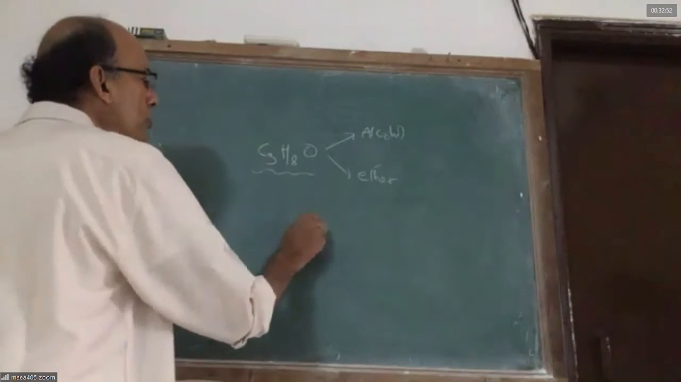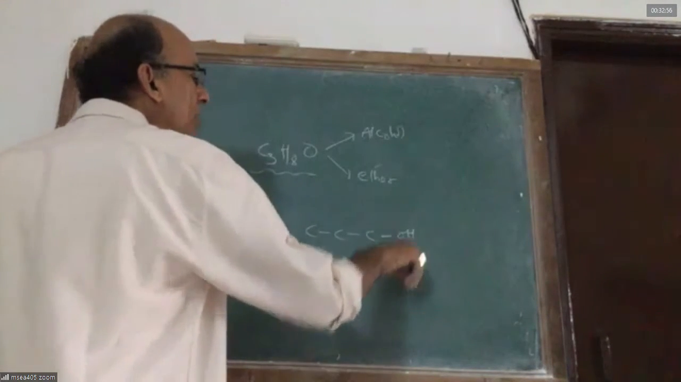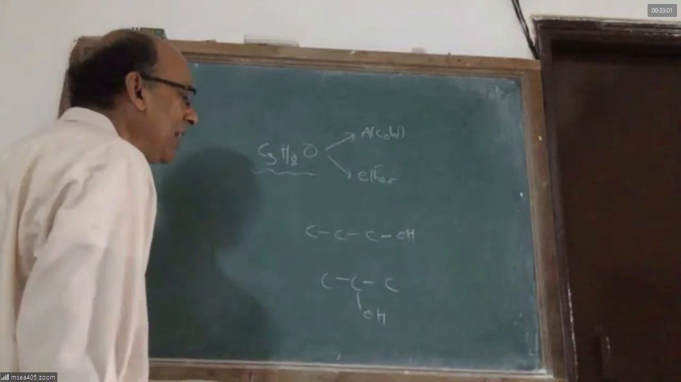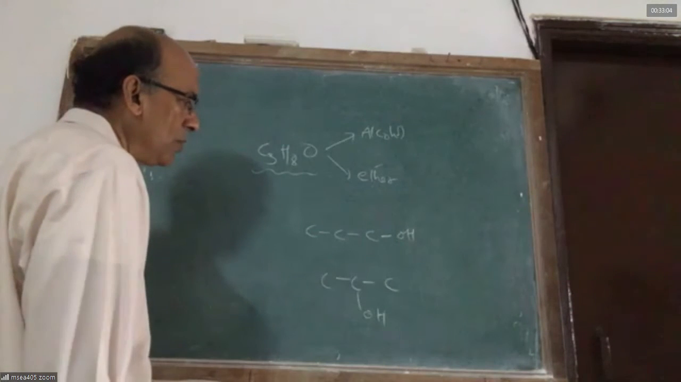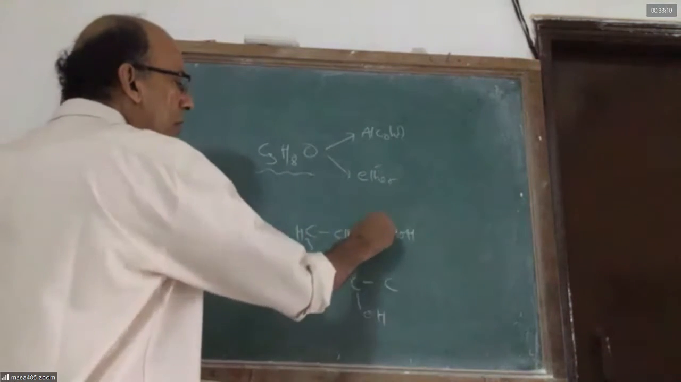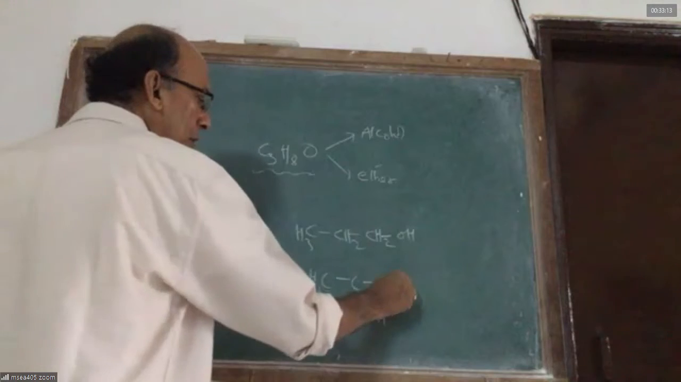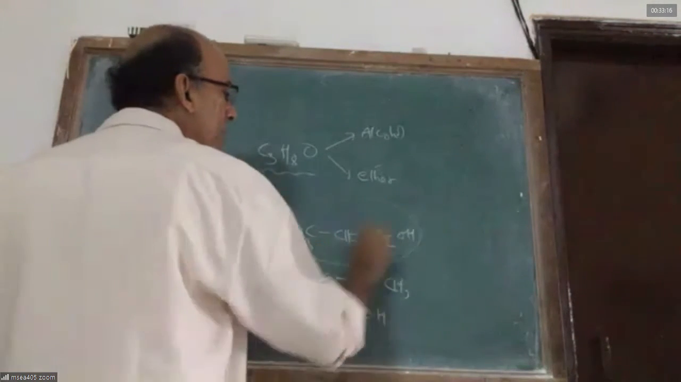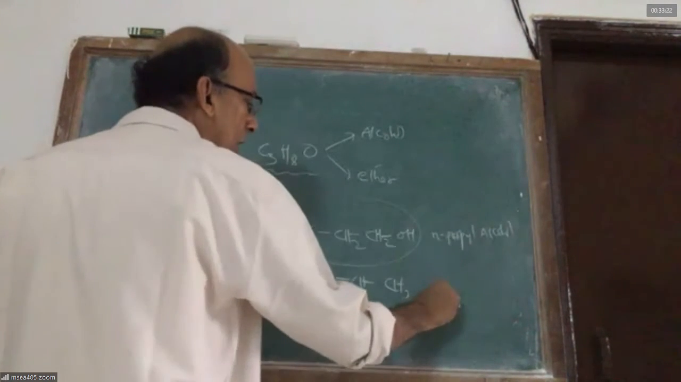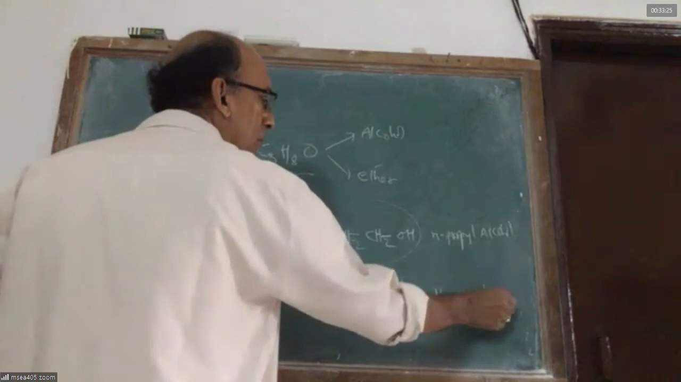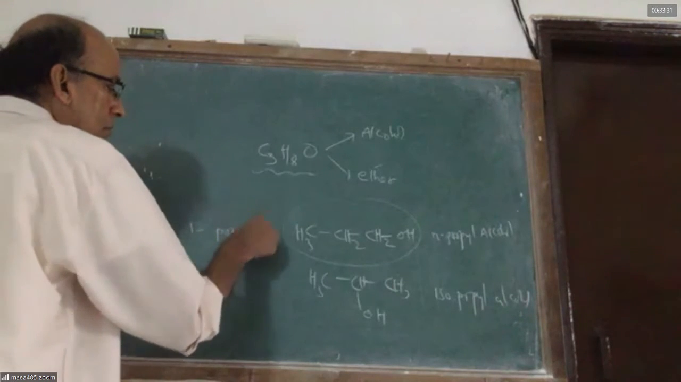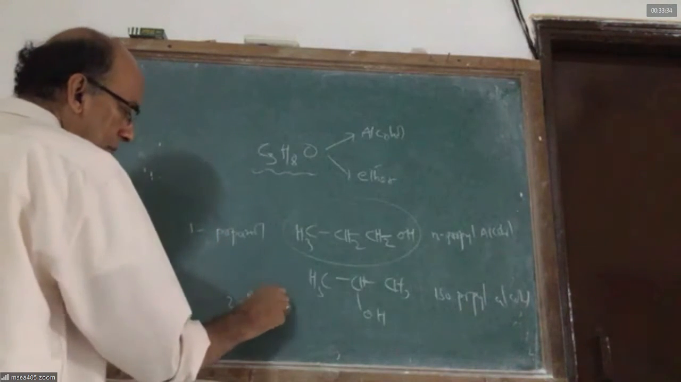Alcohol must have an OH group. So I can take 3 carbons in a chain and put OH on the first carbon. I can write 3 carbons in a chain and write OH on the second carbon. Can I write in any other way? It is called 1-propanol. It is called 2-propanol. It is called n-propyl alcohol, the common name. It is called isopropyl alcohol. IUPAC calls it 1-propanol. It is 2-propanol. Any problem, sir?